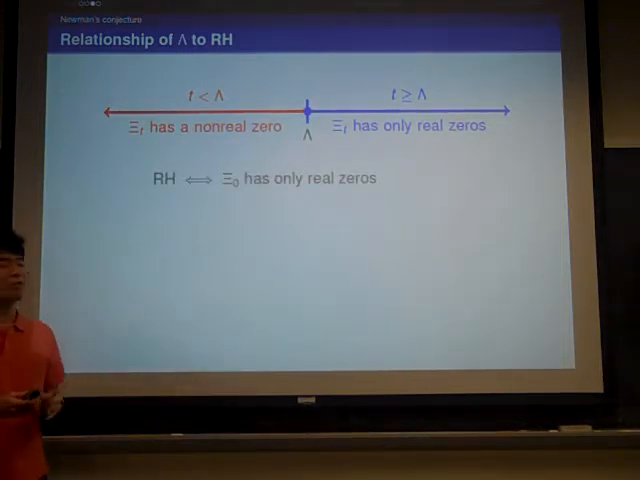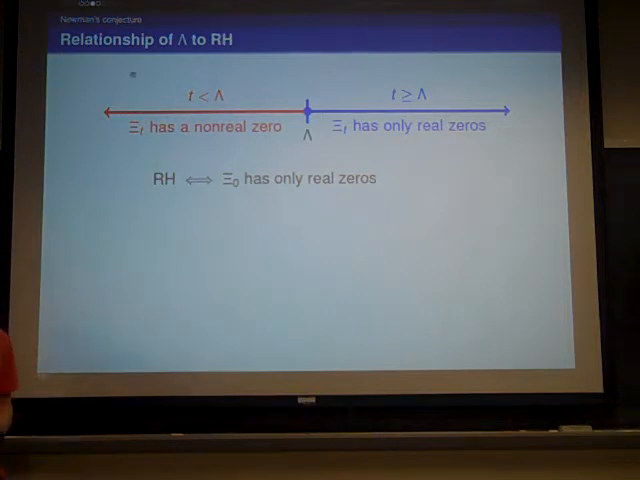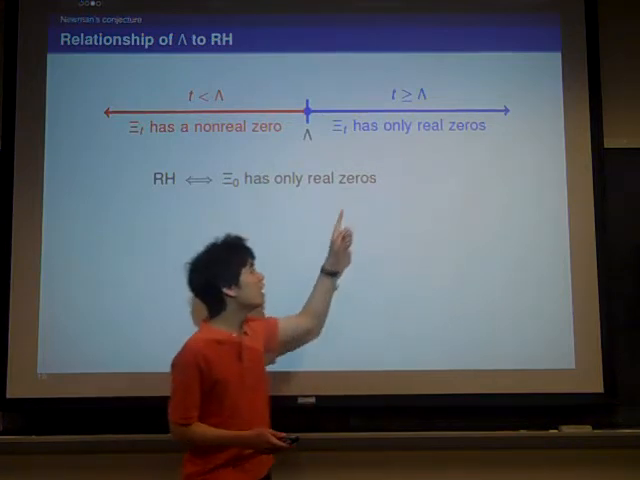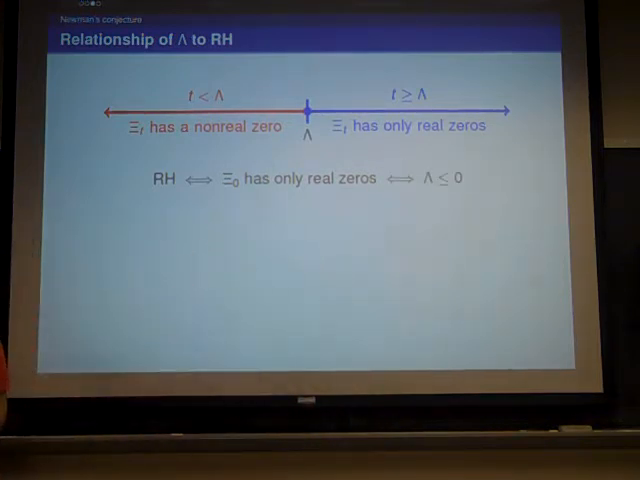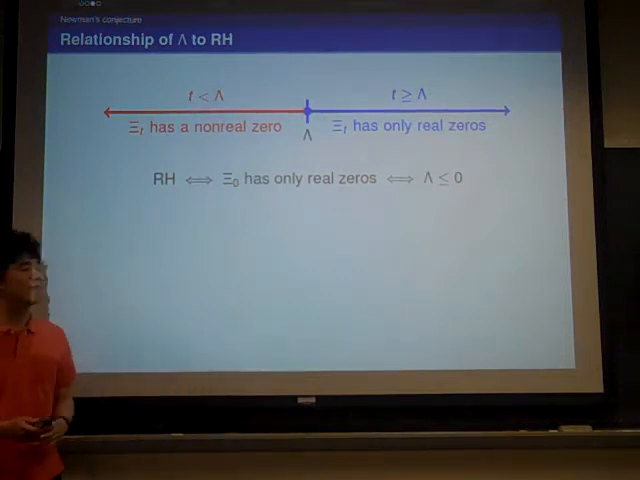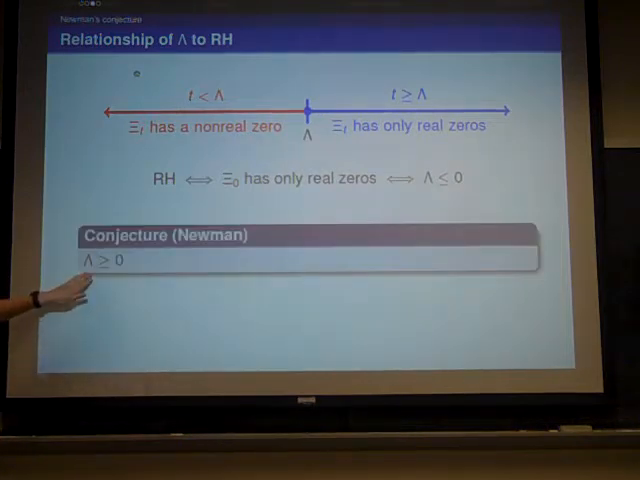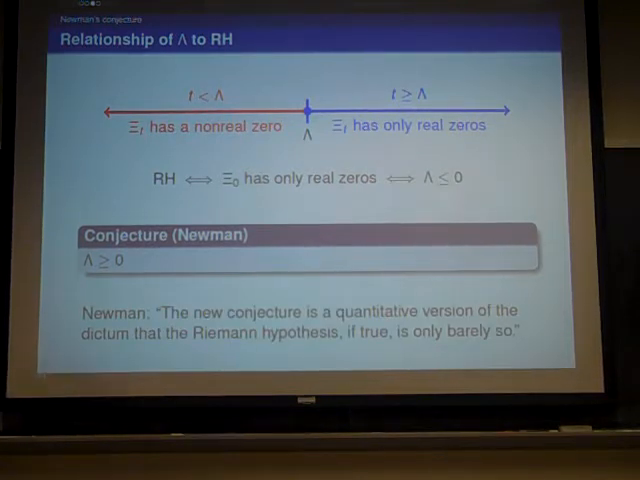And the Riemann hypothesis, if you remember, is equivalent to the statement that C_0 has only real zeros. So this is the same thing as saying that 0 lies in this blue region over here. In other words, this is equivalent to the statement that lambda is less than or equal to 0. So we can phrase the Riemann hypothesis in terms of this constant lambda. And since Newman's conjecture is an almost counter conjecture to the Riemann hypothesis, it's probably not surprising that it's of the form lambda is greater than or equal to 0. And this is what Newman said himself: The new conjecture is a quantitative version of the dictum that the Riemann hypothesis, if true, is only barely so.